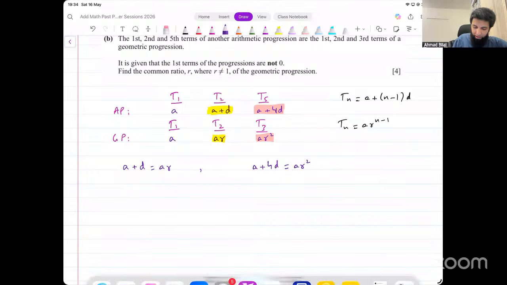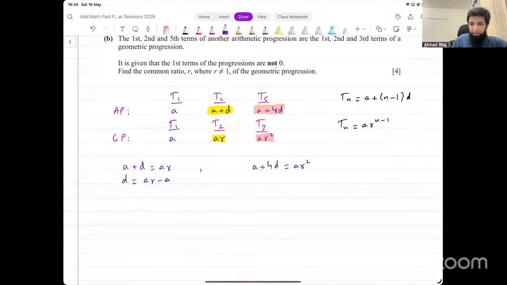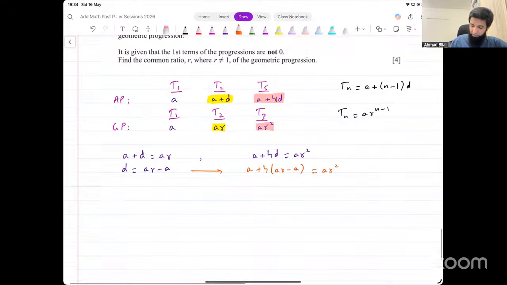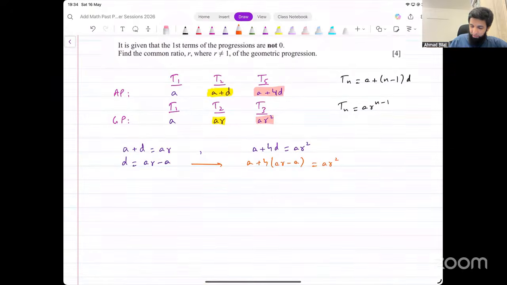Let's make D the subject. D equals AR minus A. Let's input this in the other equation and see what that gives us. This gives us A plus 4 into AR minus A, and that is equal to AR squared. Let's hope something gets cancelled. Yeah, so that's what is happening. Each term has an A in it.